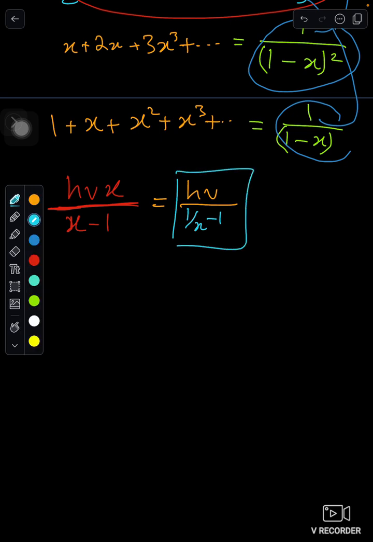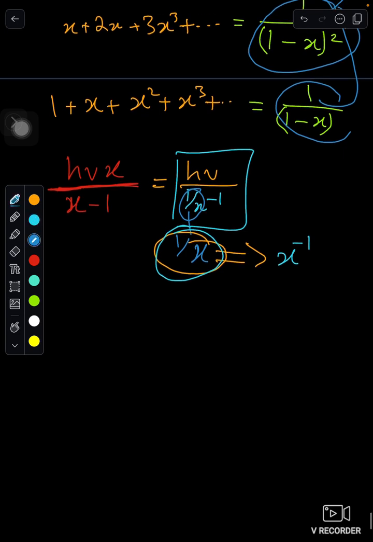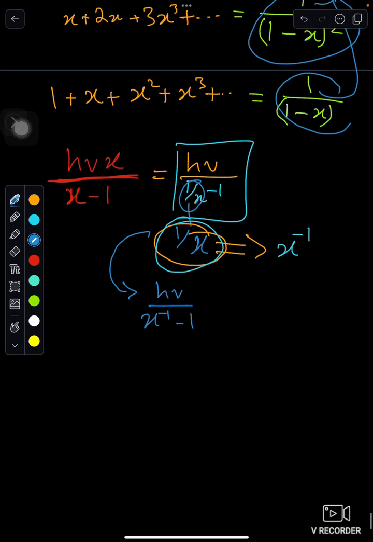X is removed, and that cost me for this to become 1 by x, 1 by x. And we all know that if I write it in the power form, what will it become? X minus 1. It's the same as writing this. So then again, further on, what I can write, we'll change it. Now we have x power 1 minus 1 minus x power minus 1 minus 1.